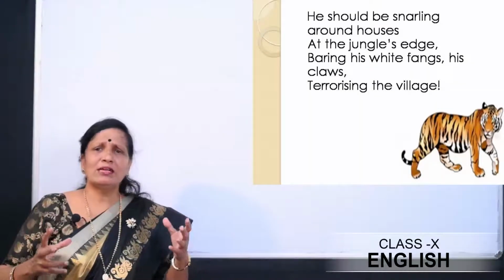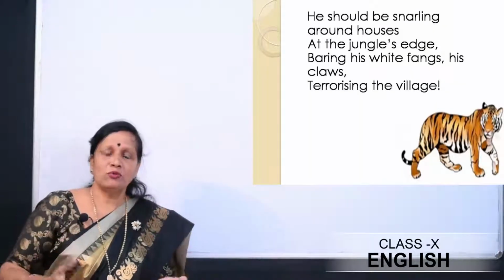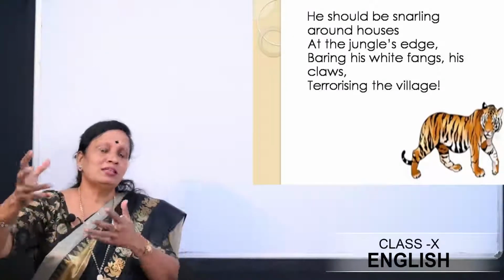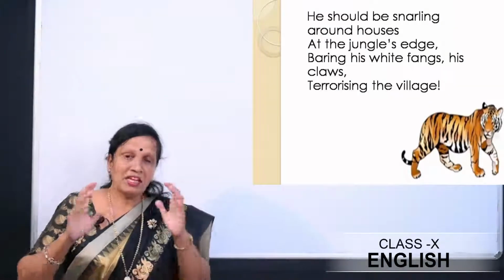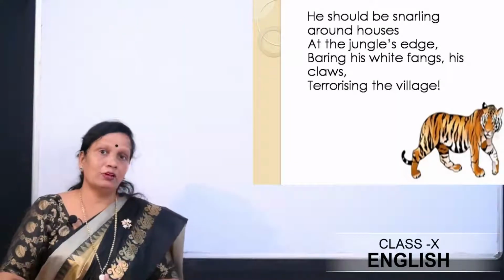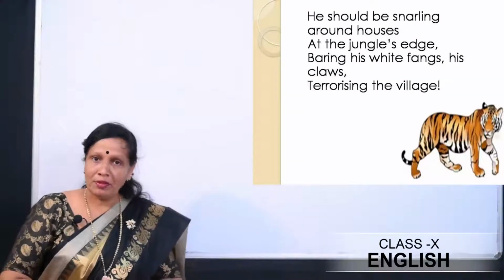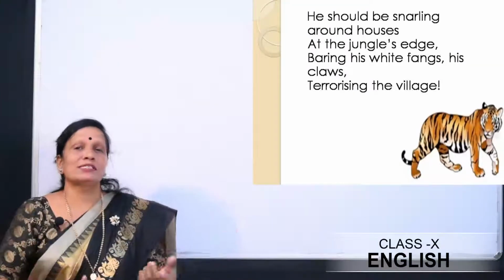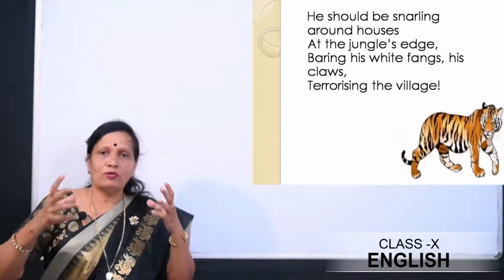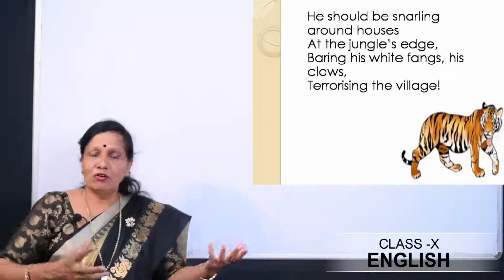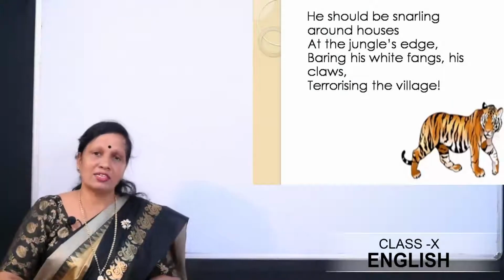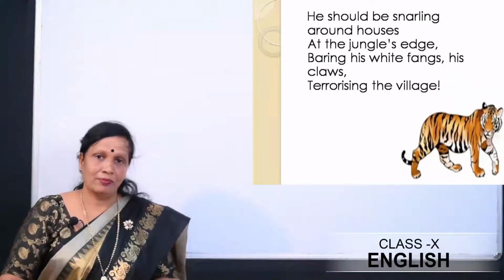So definitely the villagers' reaction would be to come out and somehow maybe to kill the tiger. Many a times it happens that they might inform the people of the forest department, or maybe there is a forest guard there nearby.